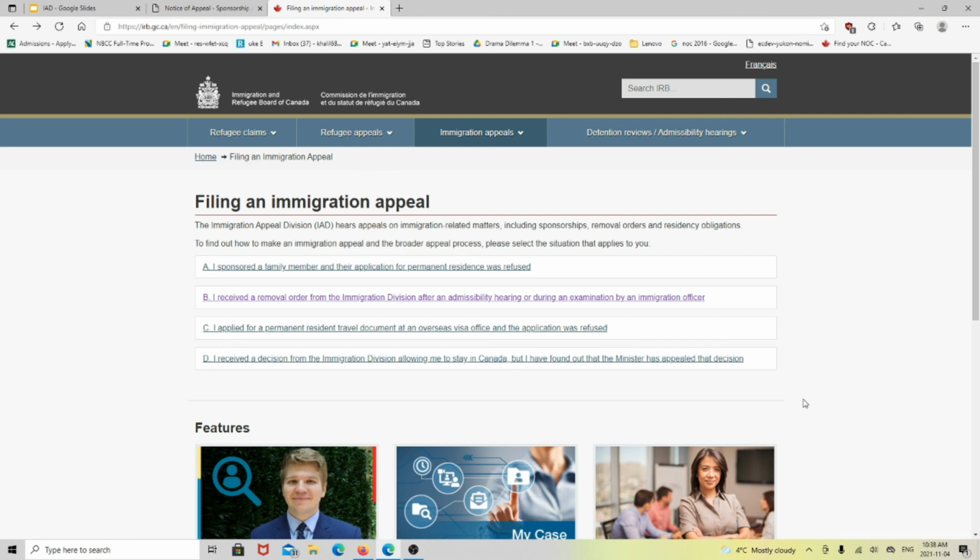So I advise you guys, it looks very hard, but it's not actually. If you hire an immigration lawyer, they will charge you a huge amount for these simple steps, guys. So I think if your case is true and genuine and you have proofs, genuine papers, along with the application you can just attach those papers and present them at the Immigration Appeal Division. You may win the case, guys. Many people go without lawyers and win their cases, and they save so much money.